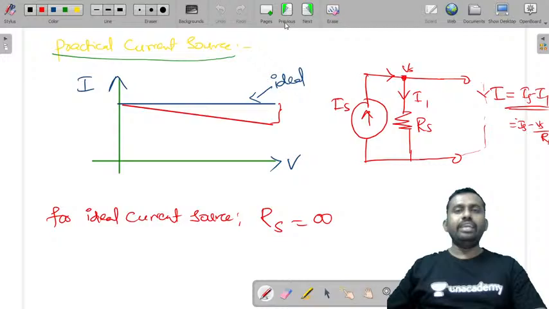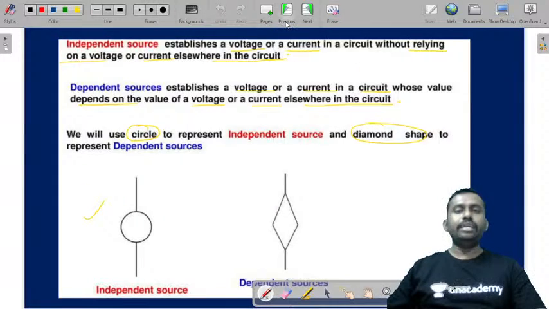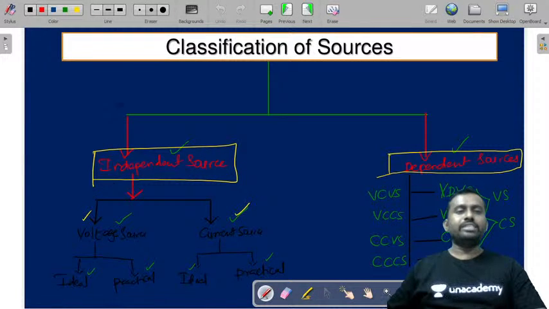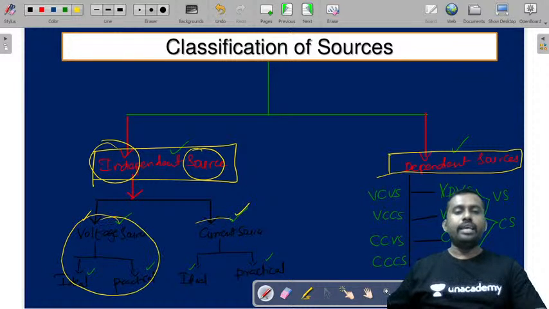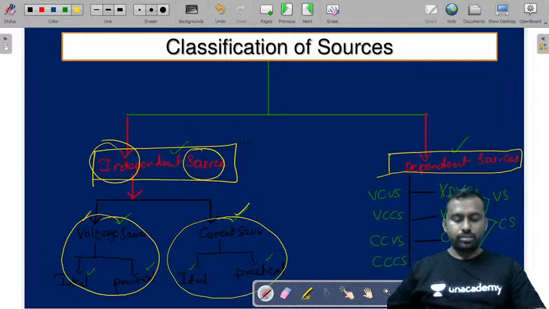So till now we have discussed independent sources, ideal and practical voltage source, and ideal and practical current source.